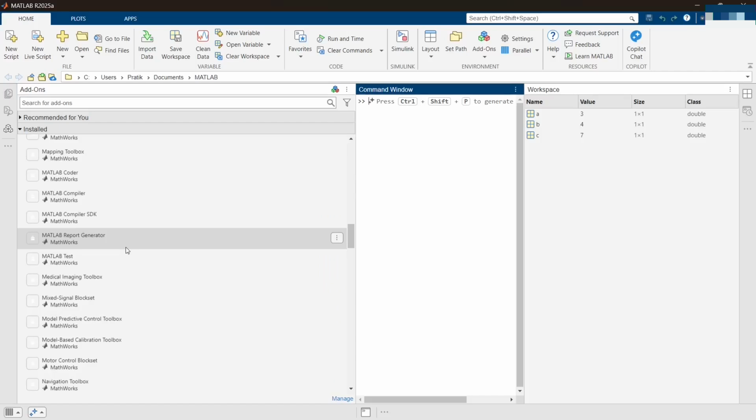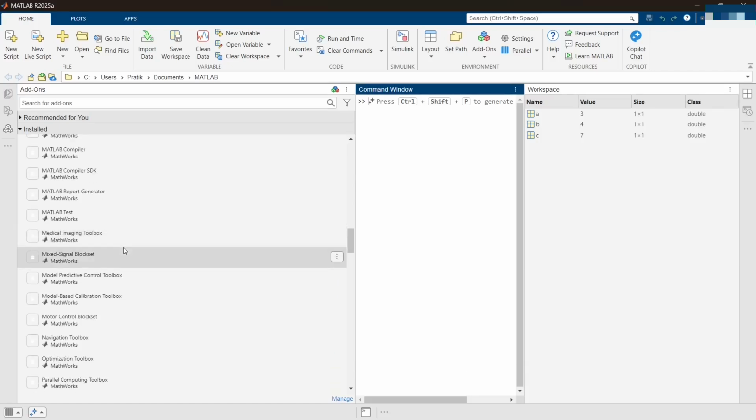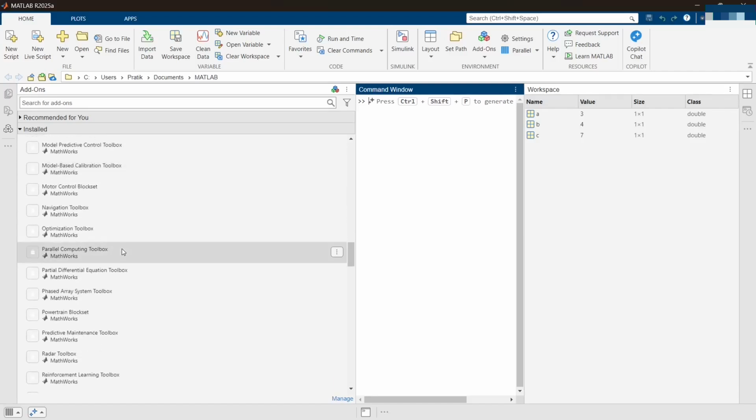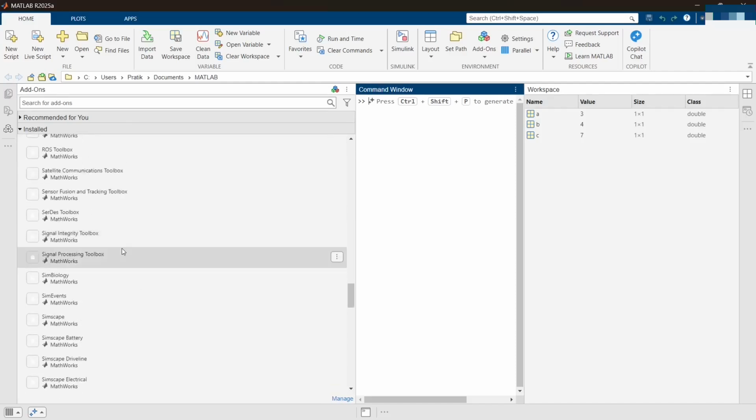There are more than 120 toolboxes available in this software. So that is how brilliant this software is.